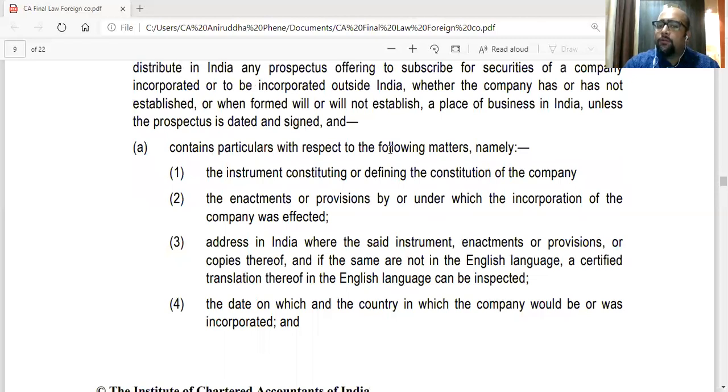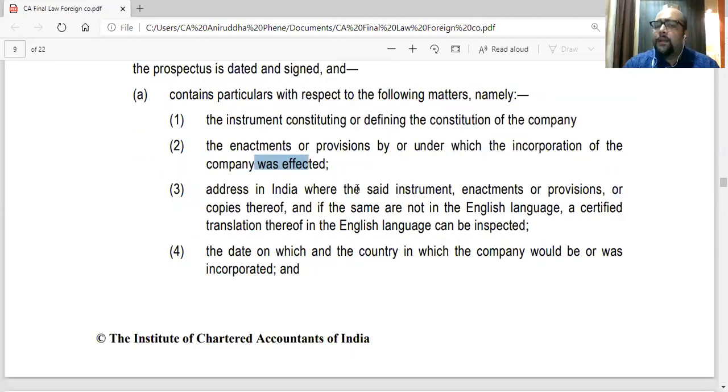And contains particulars with respect to the following matters, namely, the prospectus should contain such matters. Firstly, the instrument constituting or defining the constitution of the company. So basically the MOA, AOA, enactments or provisions by or under which the incorporation of the company was effected, under what act the company was incorporated, and the address in India where the said instrument or provisions or enactments or copies thereof, and if the same are not in the English language, a certified translation thereof, can be inspected.